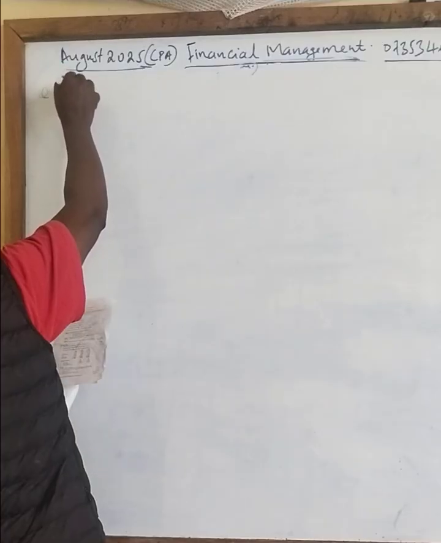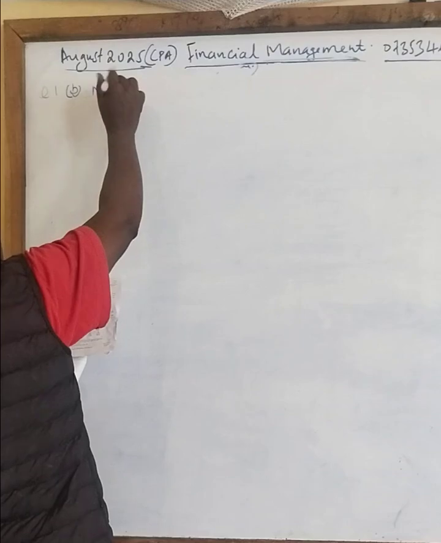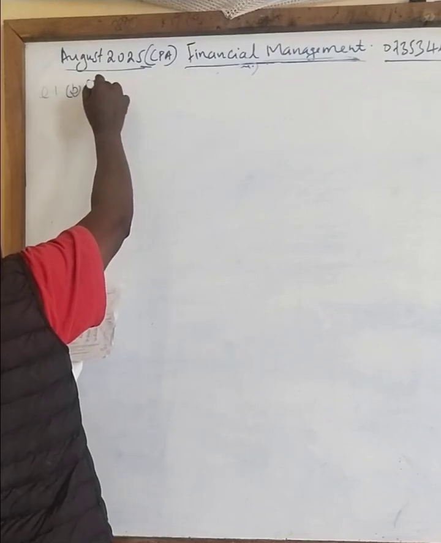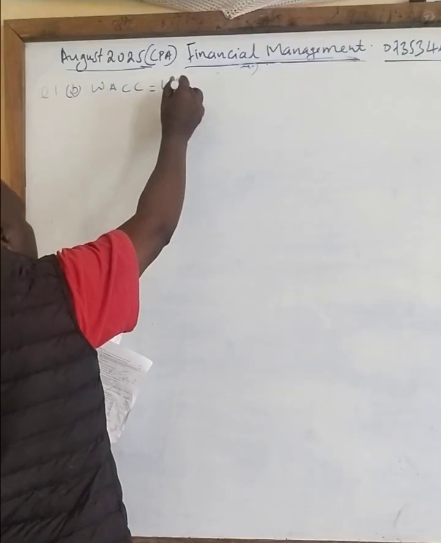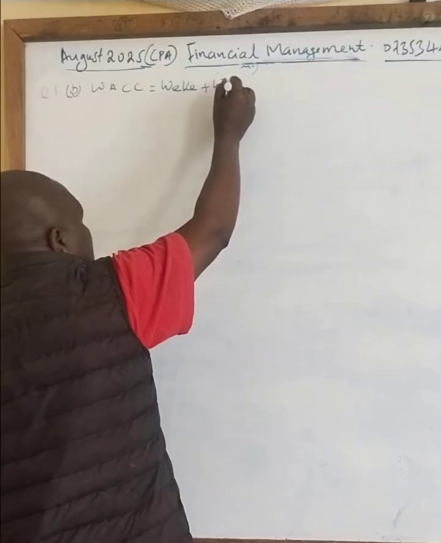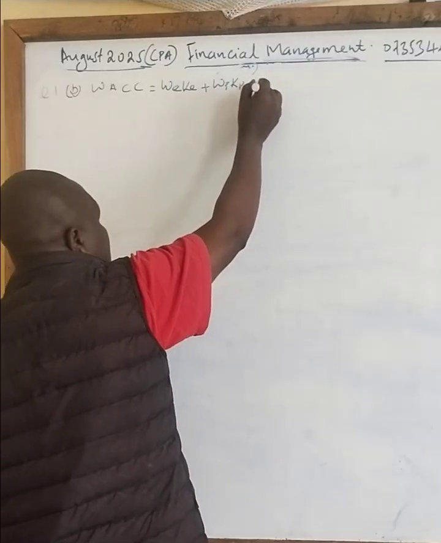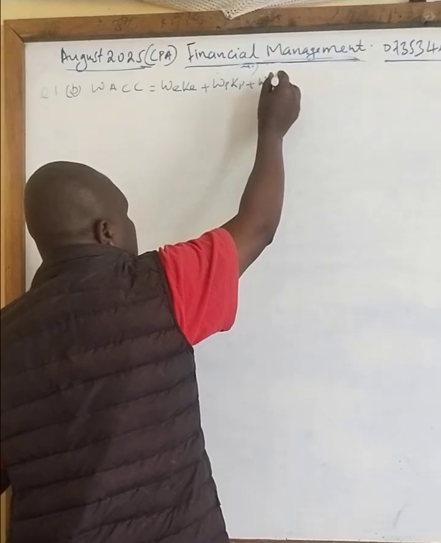Question 1B is about marginal cost, or sorry, not marginal, but weighted average cost of capital, which is given by weight of equity, cost of equity plus weight of preference, cost of preference plus weight of debt, then cost of debt.